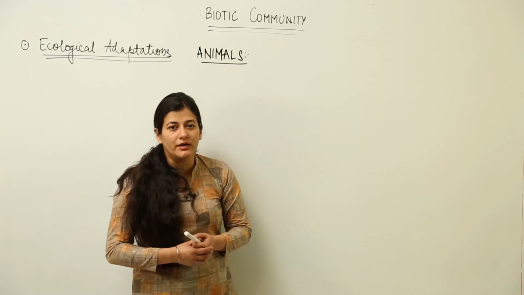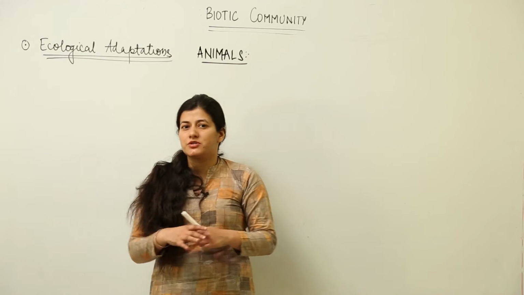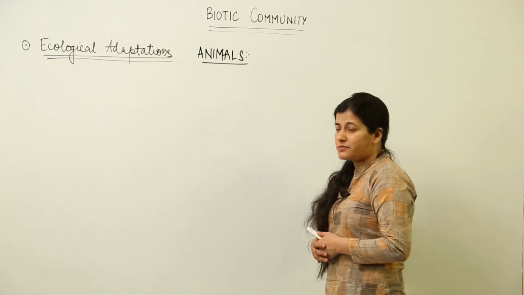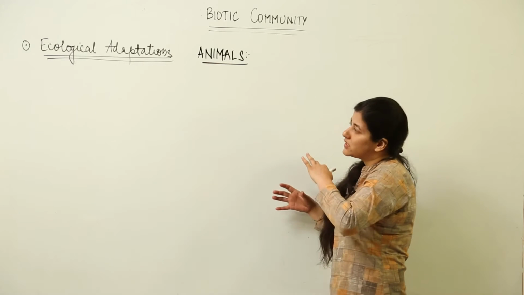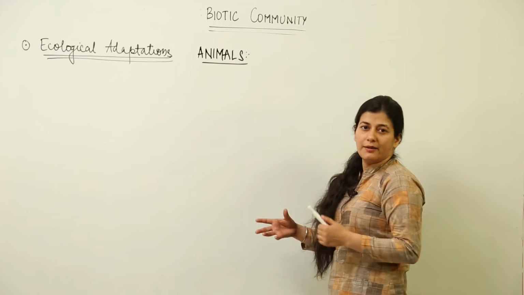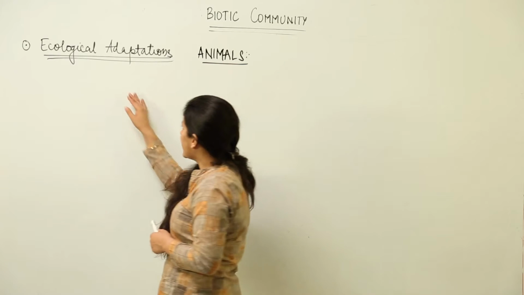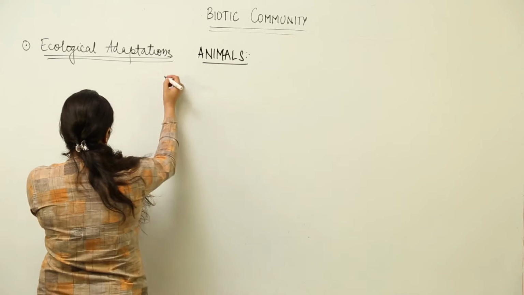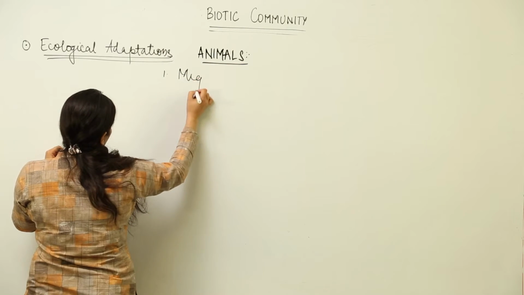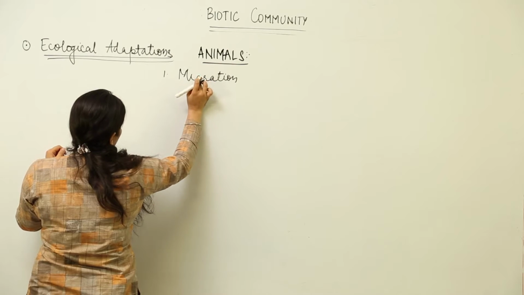Now let us talk about a few adaptations which animals exhibit, and this will not be as diverse as seen in the plants as we discussed, because our syllabus asks us to study in detail about the plants, though the examples of animal adaptations are way too many as compared to plants. So under these categories, the first one being migration, that the animals often, due to the gift